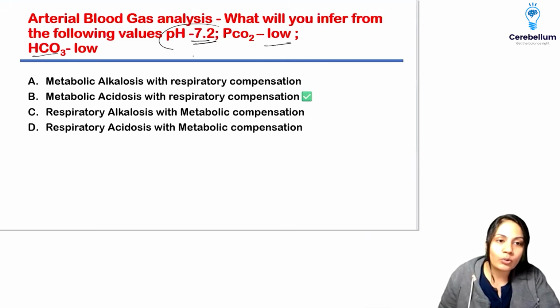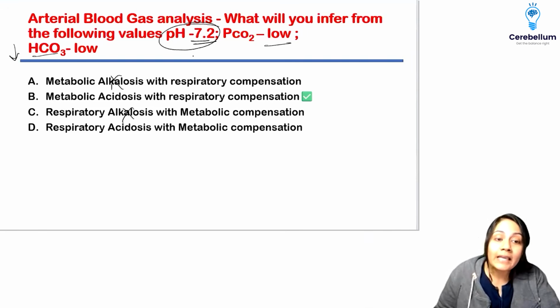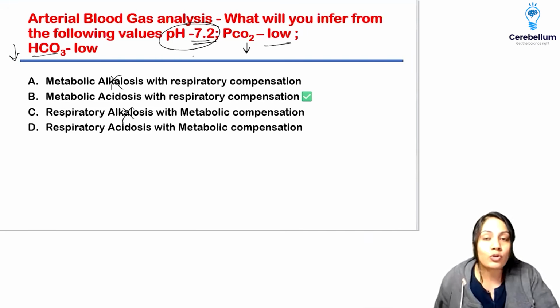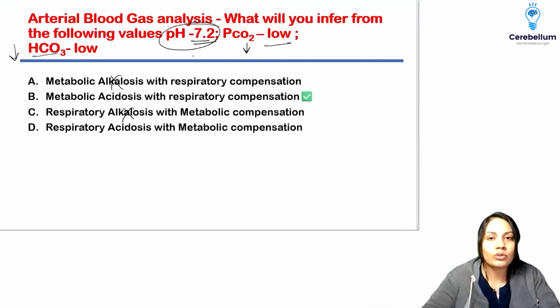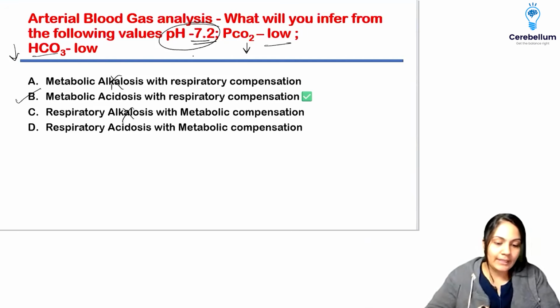And of course, I told you, always look at the pH first. So it is the case of acidosis, not alkalosis. So two options were out already. Metabolic acidosis because the bicarbonate is low. The PCO2 has been low, but pH is also lower. That means it is going contrast to the pH change, and that means it is compensating, right? So that is all I have gotten till now, right?